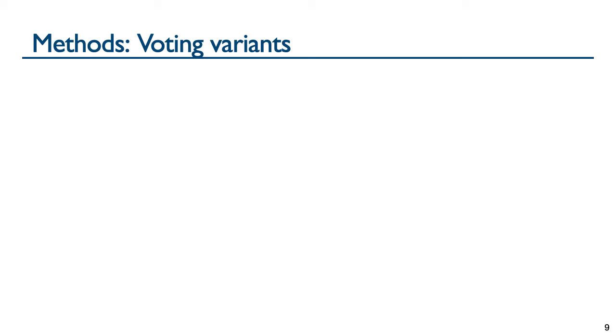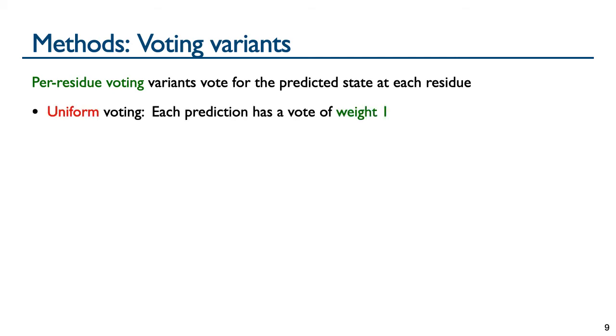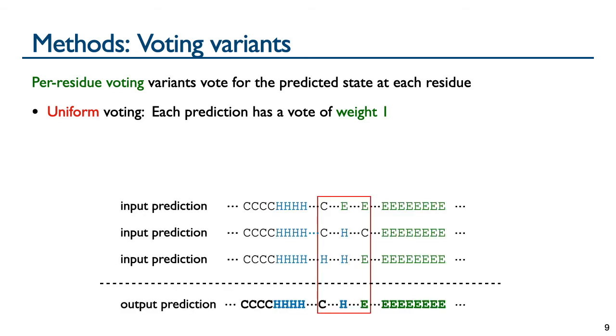In more detail, per residue voting variants vote on the secondary structure state output by the ensemble at each residue of the protein. In uniform voting, each prediction gives a vote of weight 1 for its predicted secondary structure state. The figure shows 3 input predictions that are combined into one output prediction by uniform voting. In the highlighted box, 2 out of the 3 predictors agree on their state, yielding the output prediction CHE, which occurs in none of the input predictions.